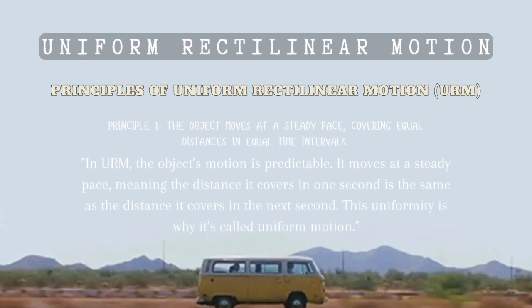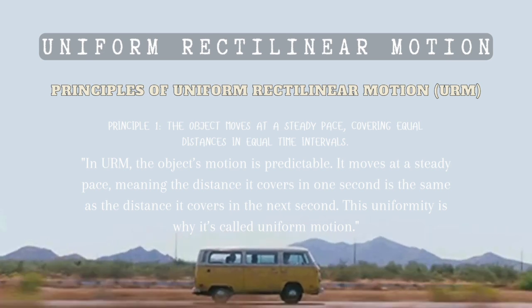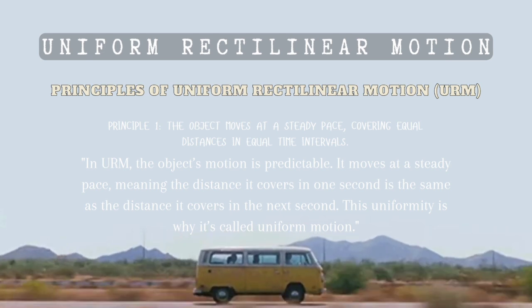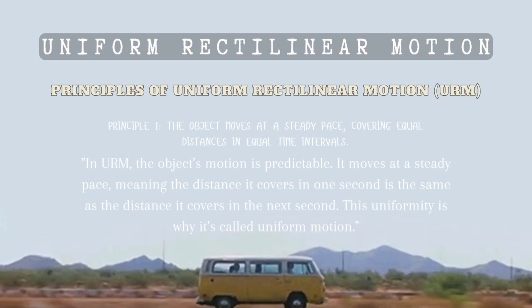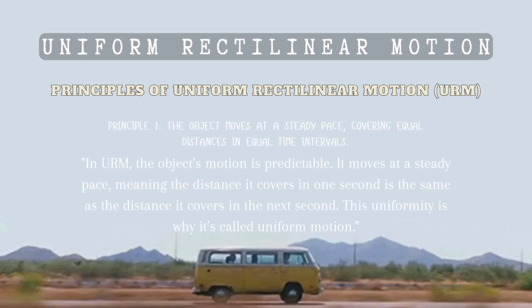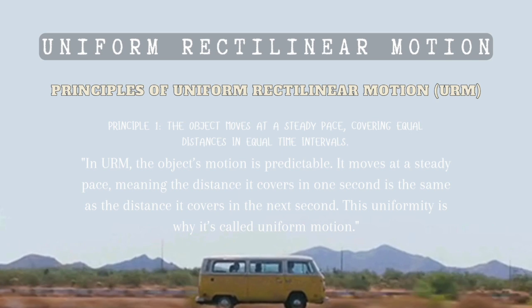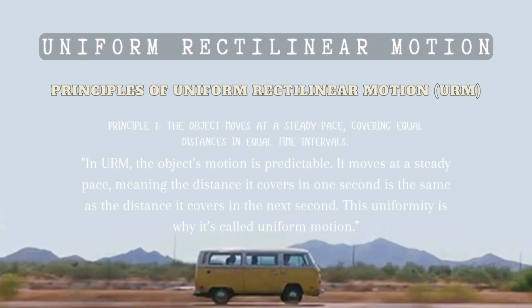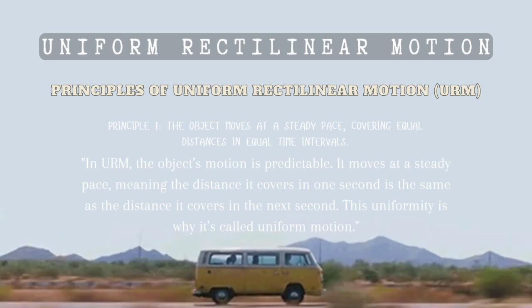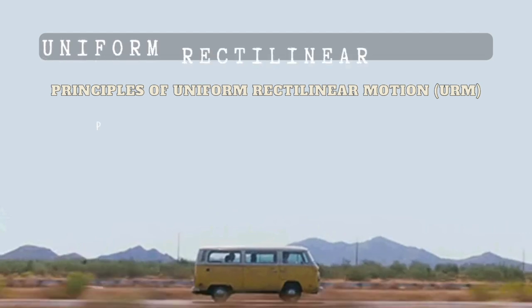It moves at a steady pace, meaning the distance it covers in 1 second is the same as the distance it covers in the next second. This uniformity is what is called uniform motion.